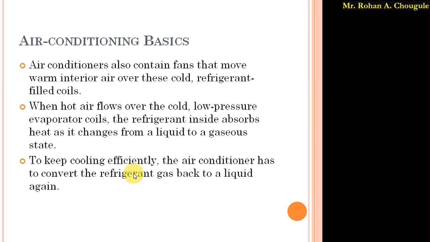As the heat from the hot air is absorbed, the temperature of that air is lowered, and due to the absorption of heat, the refrigerant gets converted from liquid to vapor, or the gaseous form. This is nothing but phase conversion.